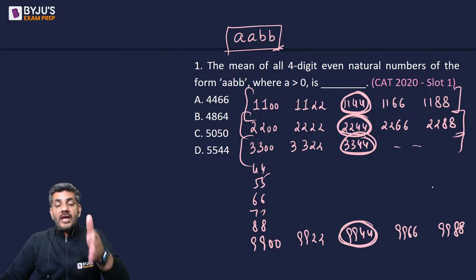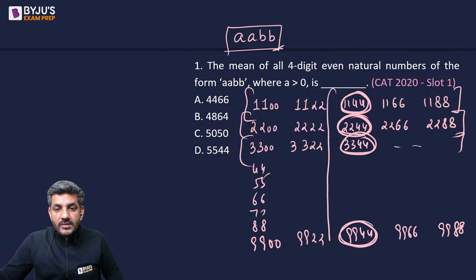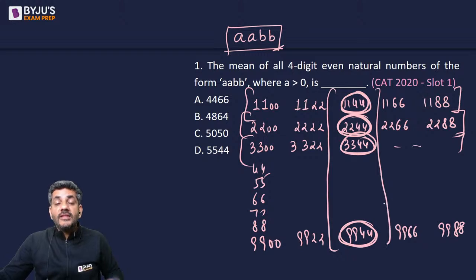So now I have these nine numbers and I have to calculate their mean as well. What is the mean of these nine numbers? So 11, 22, 33, 44, 55, 66, 77, 88, 99.